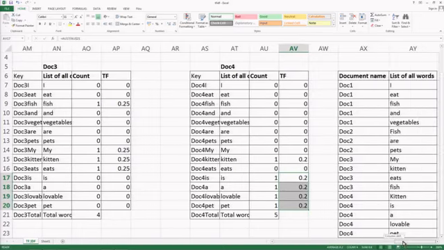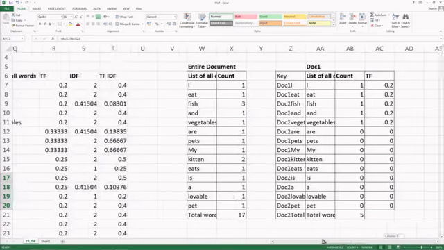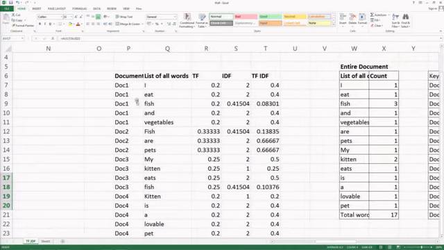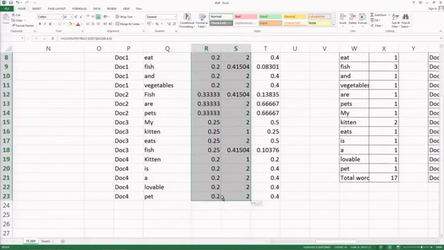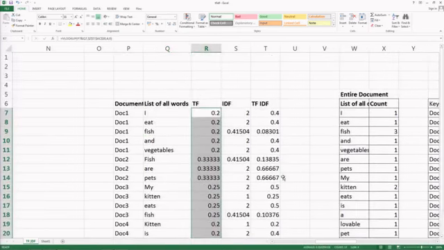So, correspondingly, I have written here doc 1 I, doc 1 eat, doc 1 fish, and the corresponding term frequencies. Fair enough. Now, how will I find out the inverse document frequency?